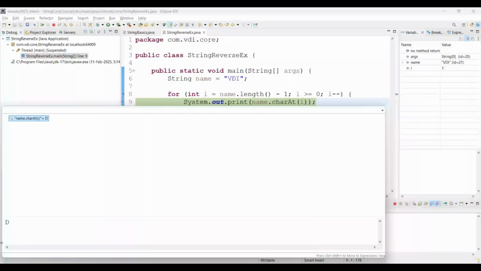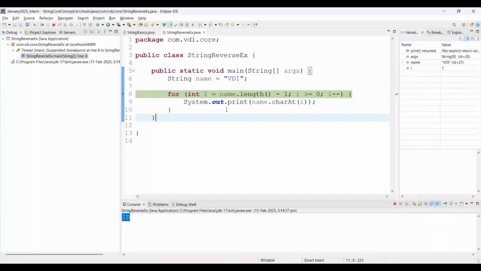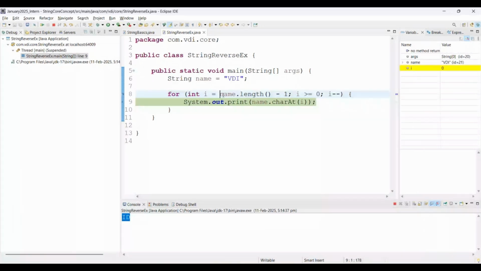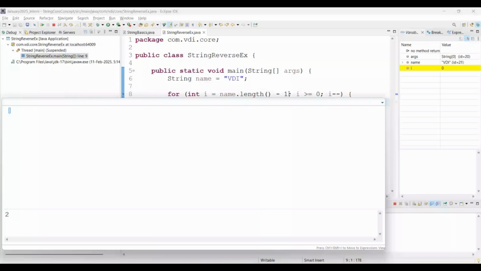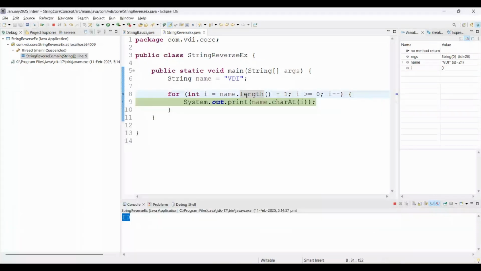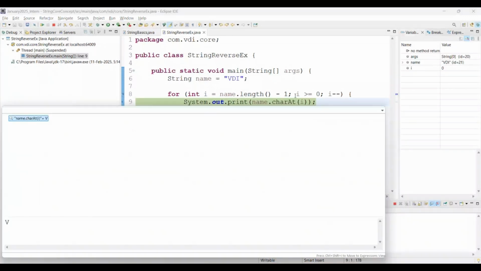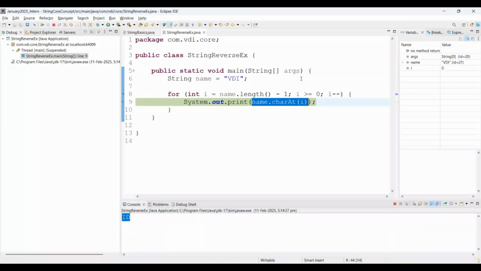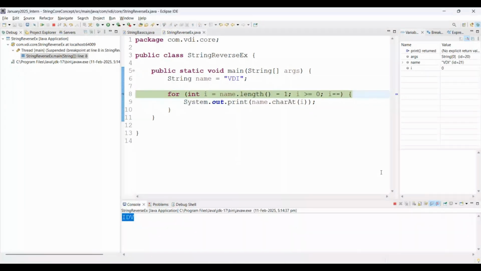Now coming to the next iteration, see on screen. What is the name here? Control Shift I. There is 2 itself, right? But what is the value of i? The previous value available there is 1. 1 minus 1, it means it goes to 0. Then definitely here also 0. Then simply check what is the value there. There is V available. See on screen, there is V itself, right? Perfect. Then simply use function F6 for the next line. It will print this V as well. Like this, you can simply say reverse string. Function F6. Now the program executed successfully.